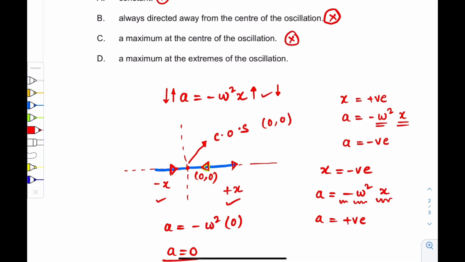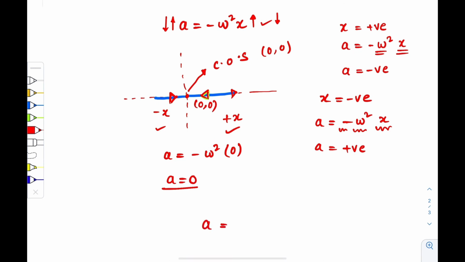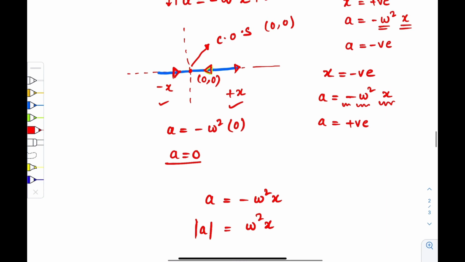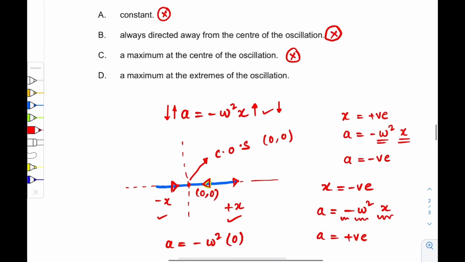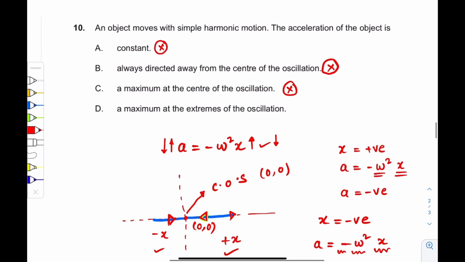Maximum at the extremes of the oscillation. This option is correct. Why? Because acceleration is minus omega square x, and we want the magnitude of acceleration, which is omega square into x, right? At the extremes of the oscillation x will be maximum, so a would also be maximum. So at the extremes of the oscillation, the acceleration of the object will be maximum. So option D is the correct option.